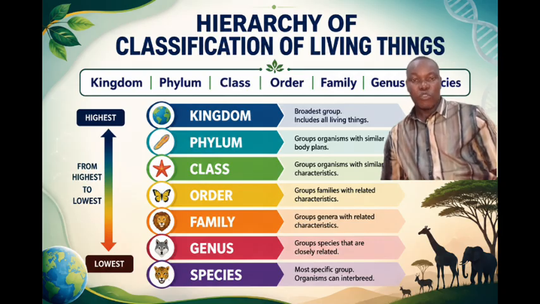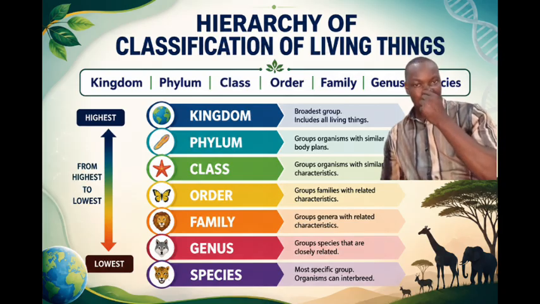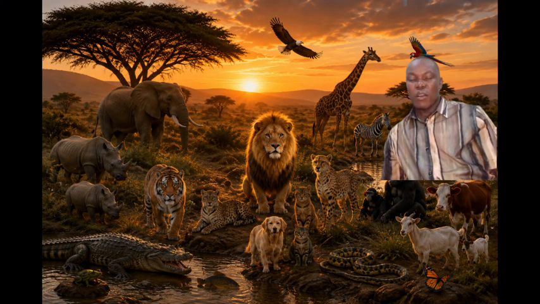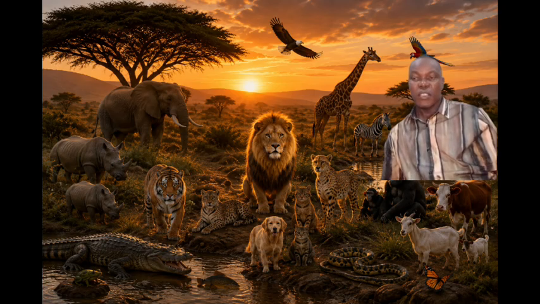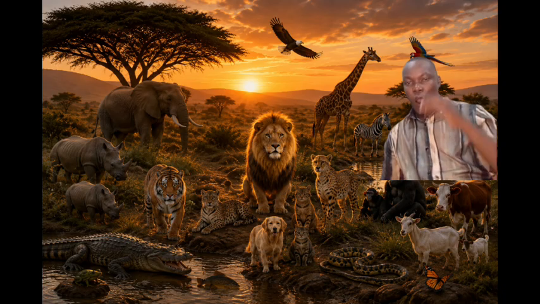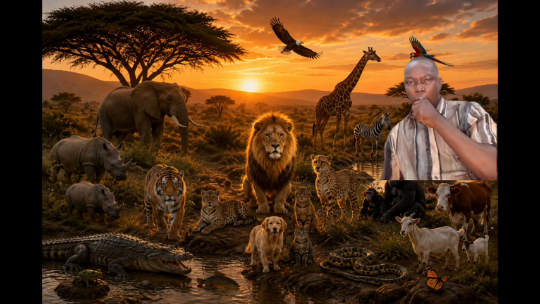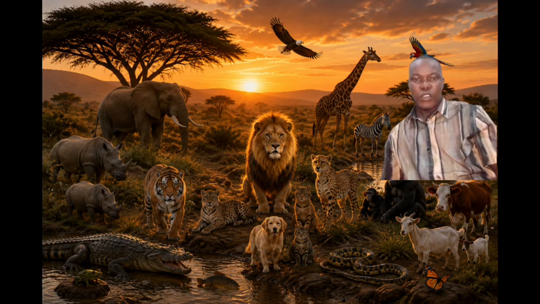In moving down from kingdom to species, you find that the organisms in each of these taxonomic ranks begin to reduce in number. But as they are reducing in number, their similarities are always increasing. So they are decreasing in number, but similarity is increasing among the organisms placed together in that particular taxa or taxonomic rank. So you must bear that in mind.